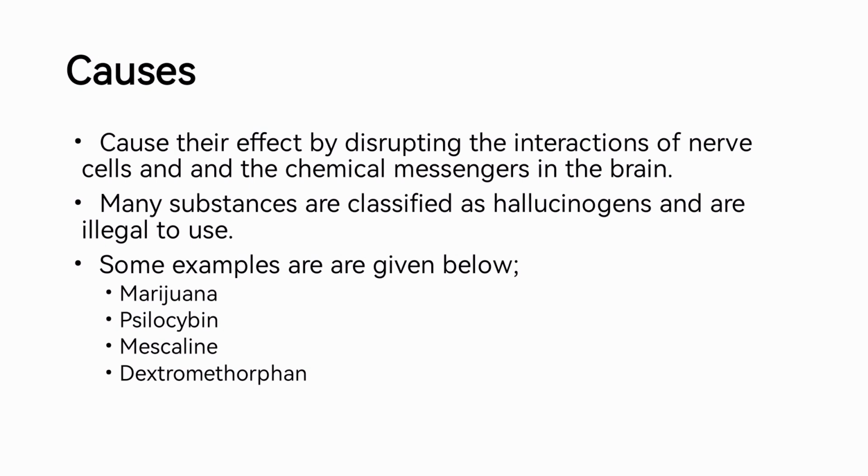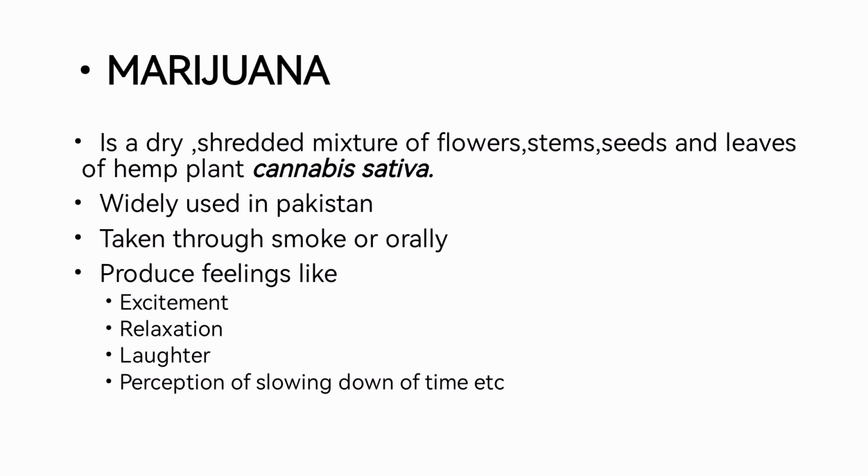For example, marijuana, psilocybin, mescaline, and dextromethorphan. These are some examples of the hallucinogens, which will cause hallucinations in the person's body. Marijuana is basically a dry, shredded mixture of flowers, stems, seeds, and leaves of the hemp plant. Hemp is a plant whose scientific name is Cannabis sativa.